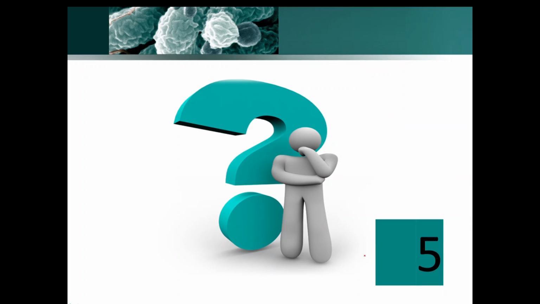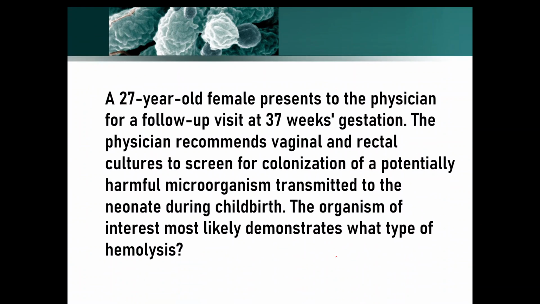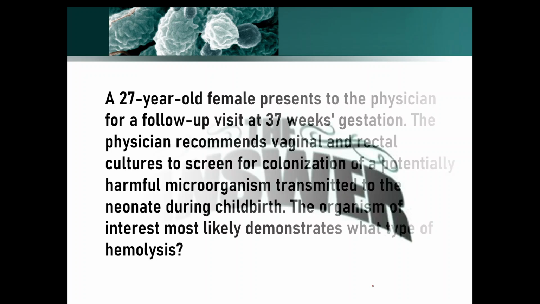Now moving to the last question for the day: a 27-year-old female presents to the physician for a follow-up visit at 37 weeks gestation. The physician recommends vaginal and rectal cultures to screen for colonization of potentially harmful microorganisms transmitted to the neonate during childbirth. The organism of interest most likely demonstrates what type of hemolysis? So here the options will be alpha hemolysis, beta hemolysis, gamma hemolysis, none of the above, or like that. So pause the video here if you want to try it on your own. Let's see what the answer is.